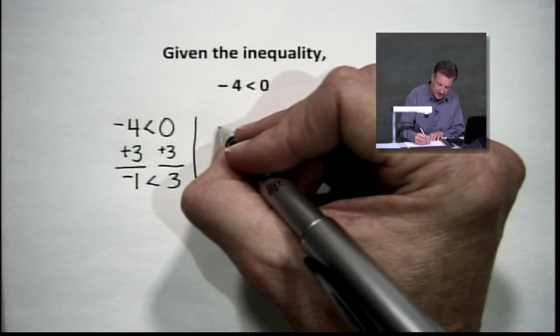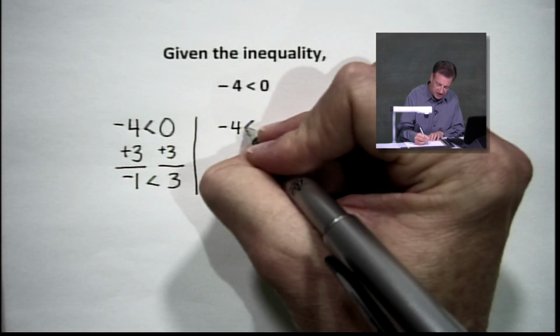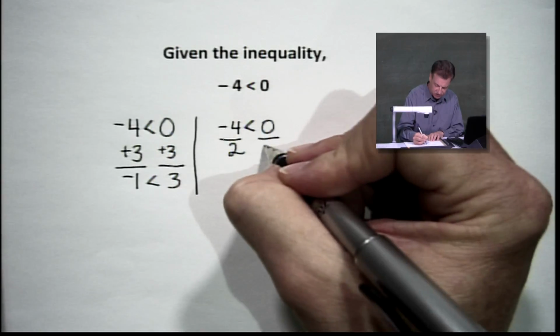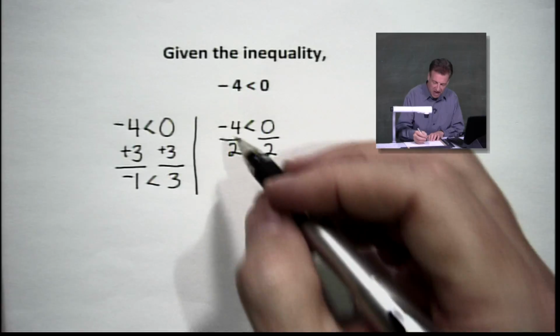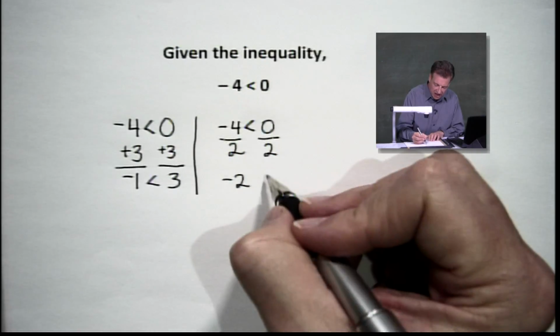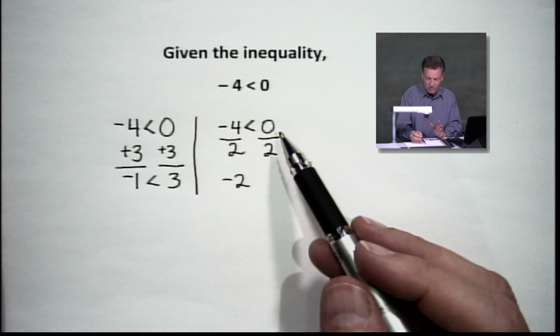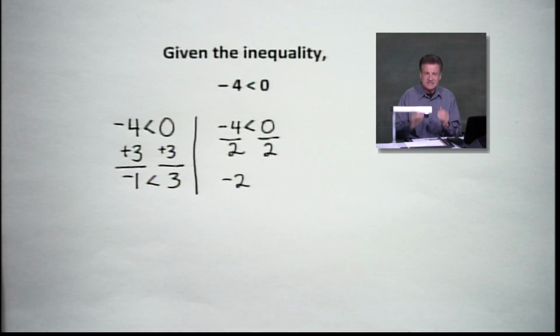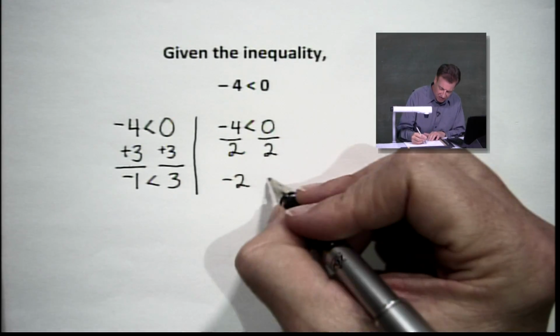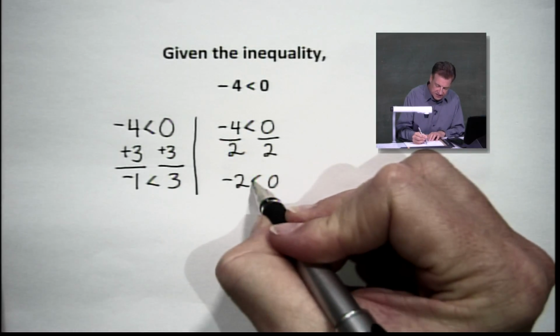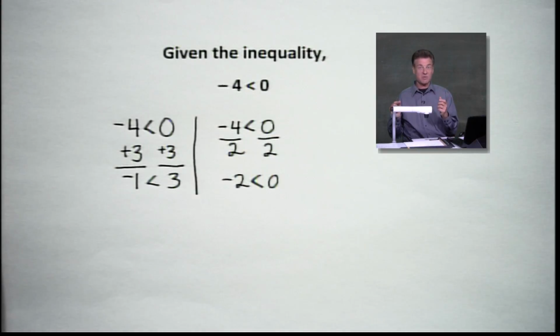But let's take a look at division. Let's say I've got -4 less than 0 to start with. Let's divide by +2. When we divide by +2, we're going to have a -2 up here. And by the way, folks, 0 divided by 2 does not give us 2. It gives us 0. If we have nothing and we divide it in half, we still have nothing. So be careful with that. Sometimes we get all excited when we see a 0 and we don't know what to give for an answer. That's what it is. We still have nothing there. And is it a less than situation? It certainly is. -2 is smaller than our 0. So 0 works the same kind of way.